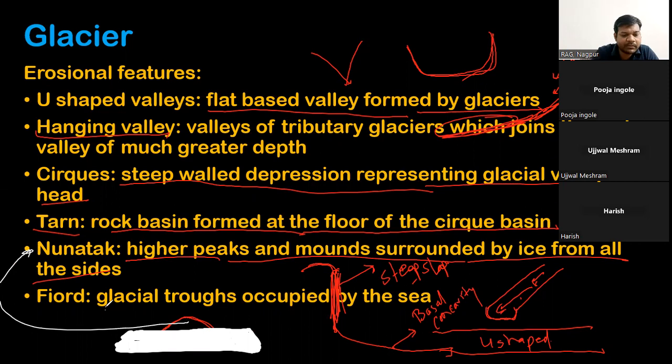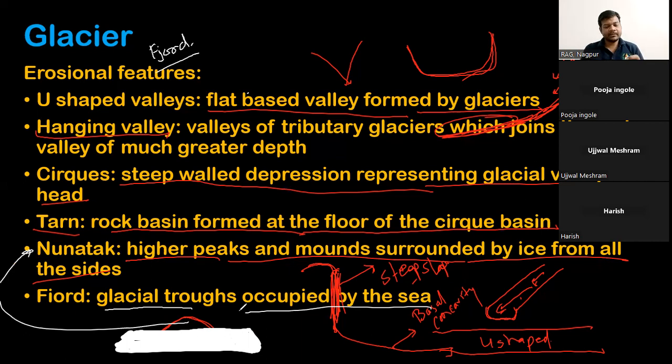Next comes the fjord. Nowadays this spelling is in practice, fjord or jord, whatever way you want to pronounce it. These are glacial troughs occupied by the sea, that is, glacial valleys in which sea water has intruded.